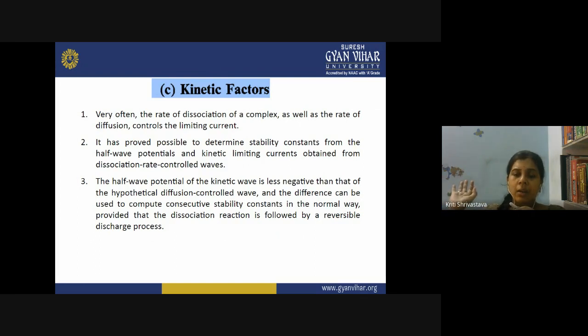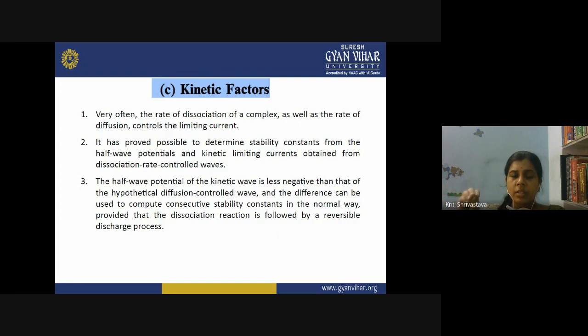So the value of that limiting current in the polarographic wave is decided by the rate of the dissociation of the complex and also the rate of the diffusion inside the solution. So it is possible to determine the stability constant from the half-wave potential and kinetic limiting currents obtained from the dissociation rate controlled waves.